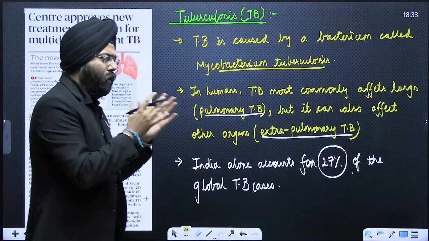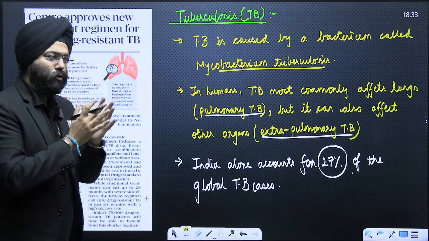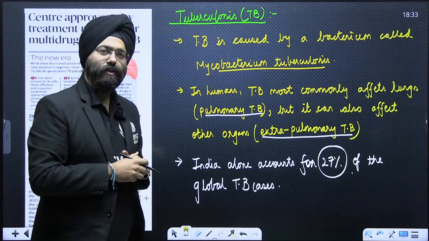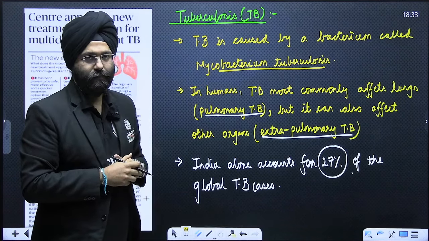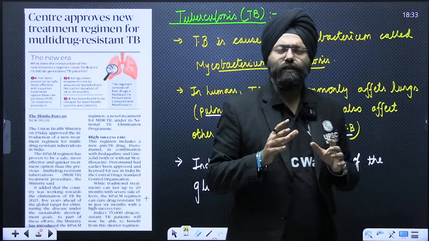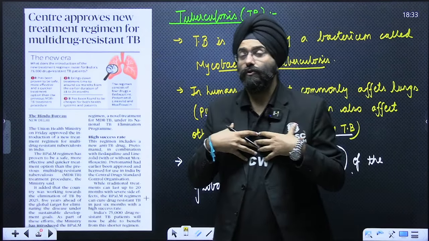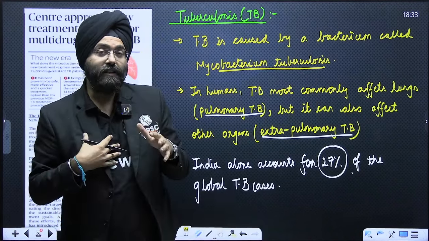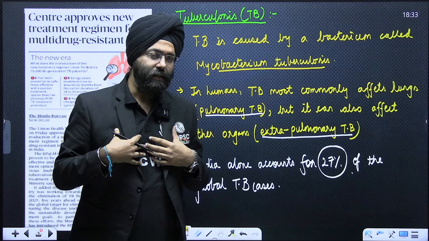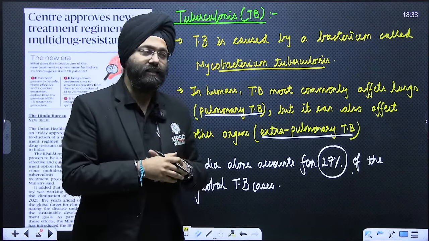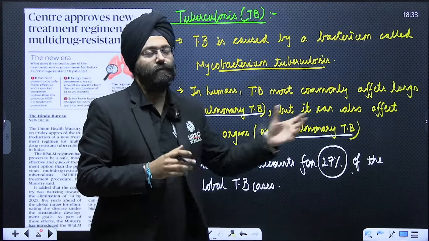When we talk about tuberculosis, you should know that it is caused by a bacterium known as Mycobacterium tuberculosis. In most of the cases, it generally affects the lungs, which is known as pulmonary TB. It is not necessary that it impacts only the lungs. It can also impact other organs. In that case, it is known as extrapulmonary TB.